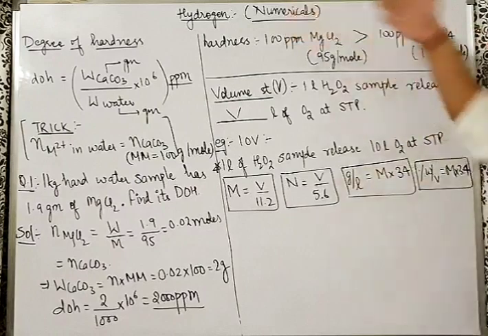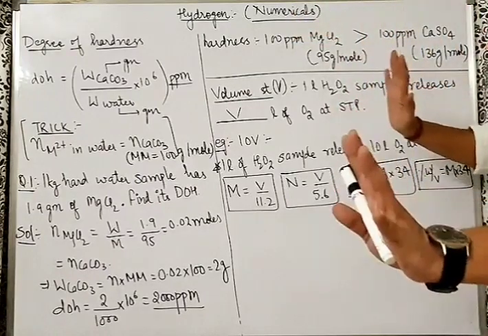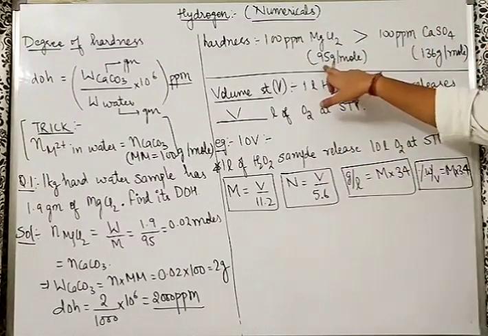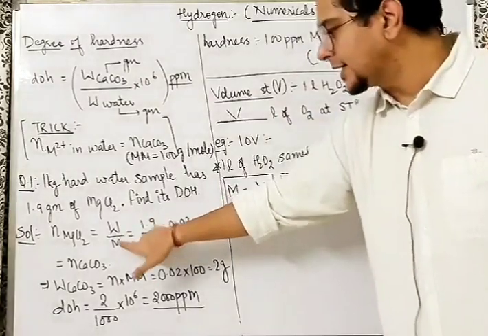Very simple here, both of them are 100 gram in 1 million sample. Divide with the molar mass. So whose moles will be more? Sir, MgCl2's molar mass is less. And moles is given mass by molar mass.